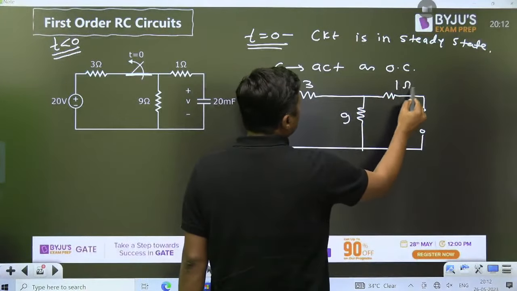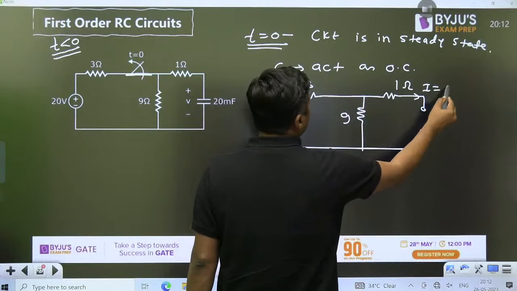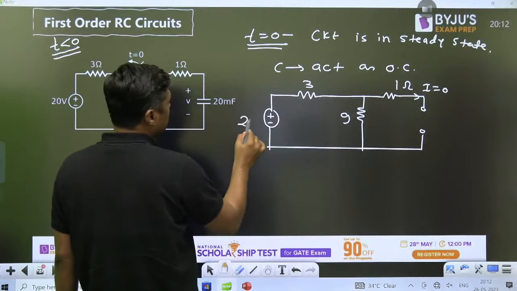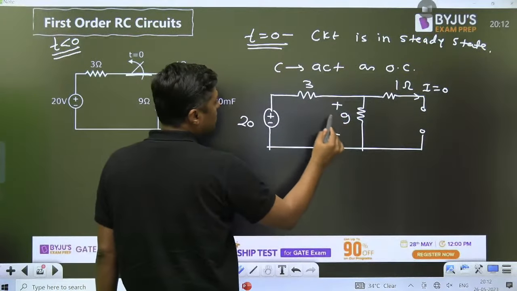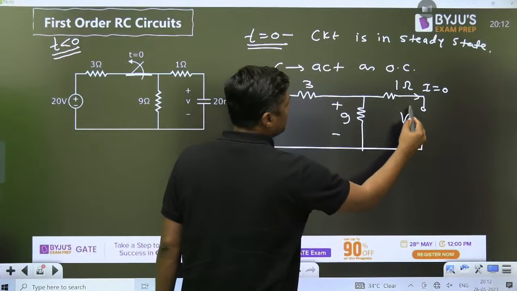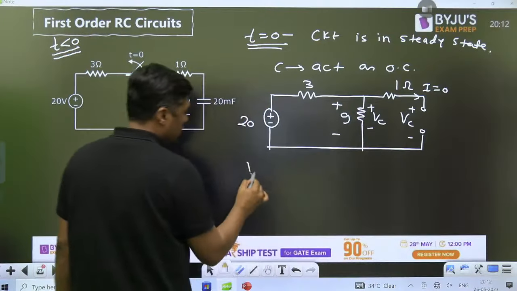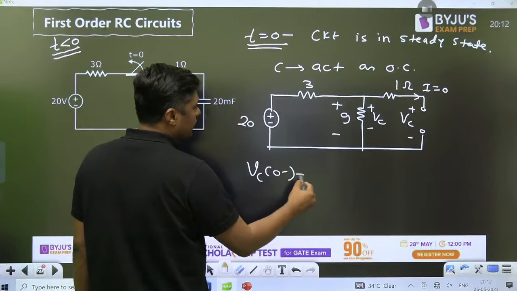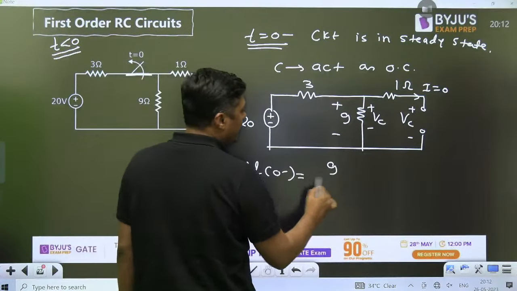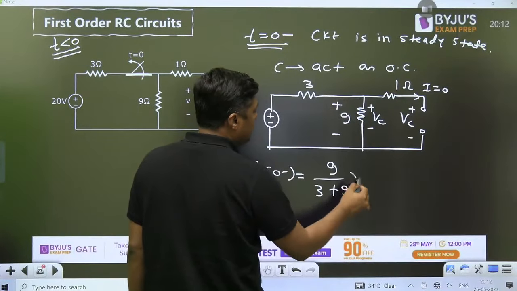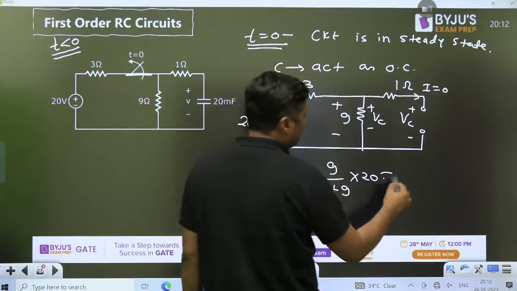Now open means what is the current through the 1 ohm resistor? 0. And this is the 20 volt. Simply you have to find the voltage across the 9 ohm resistor. That is nothing but VC. It is VC at 0 negative. It will become 9 divided by 3 plus 9 into 20 and you will get 15 volt.